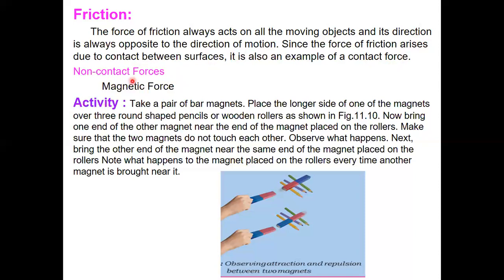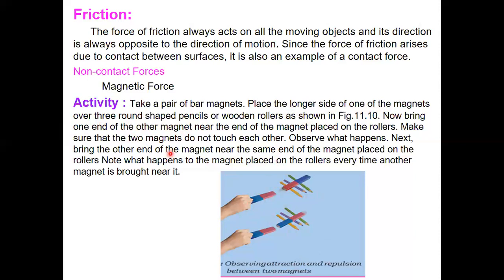Next one is non-contact forces. Magnetic force. See children, here there is one activity. You have to take a pair of bar magnets and place the longer side of one of the magnets over 3 round shaped pencils or wooden rollers, as shown in the figure here.